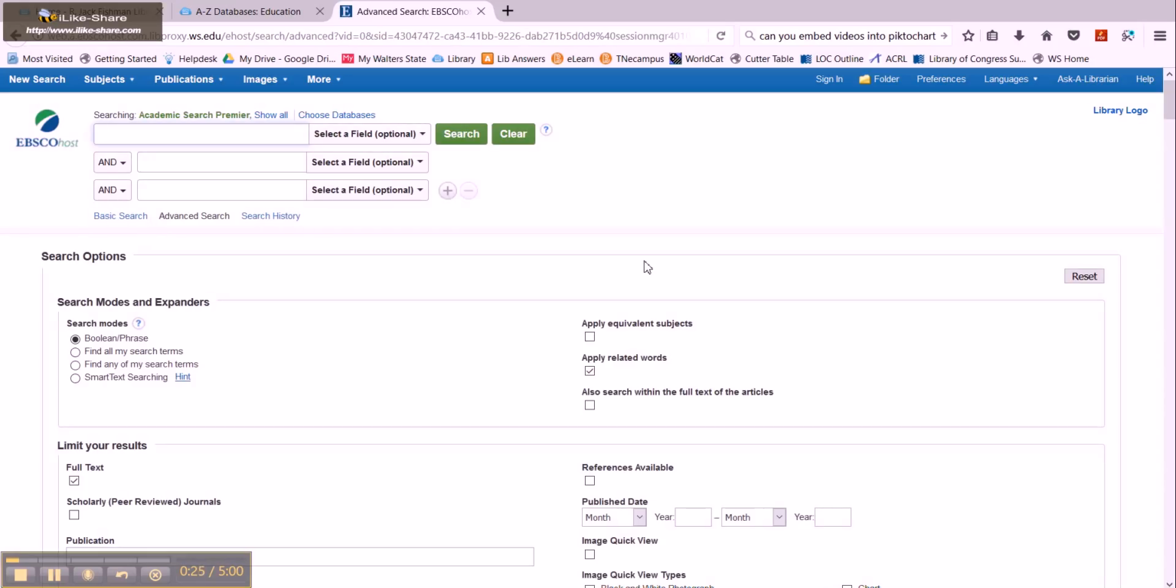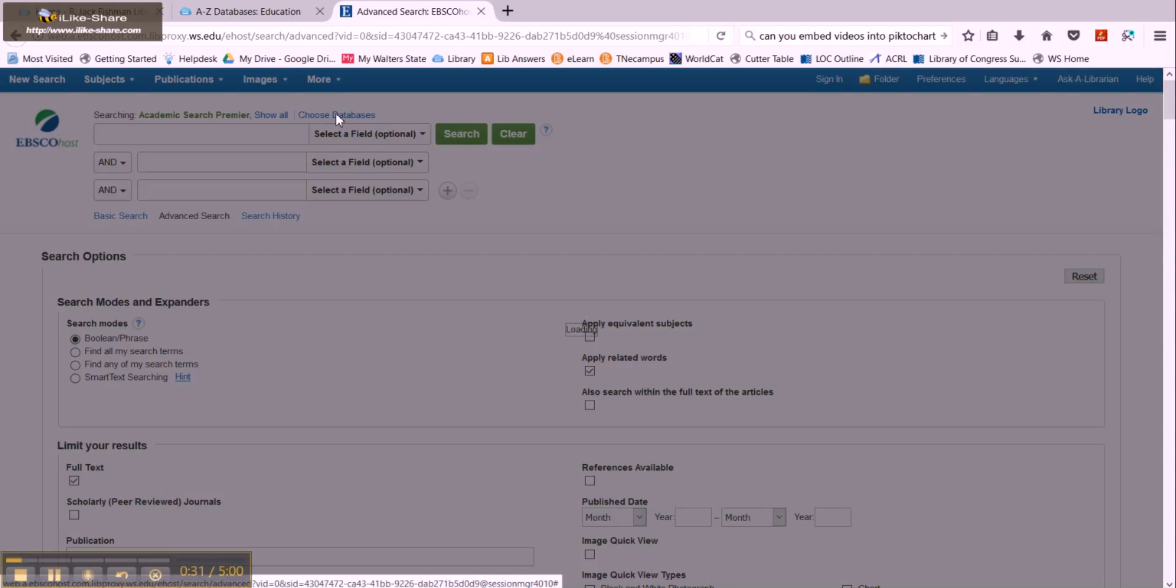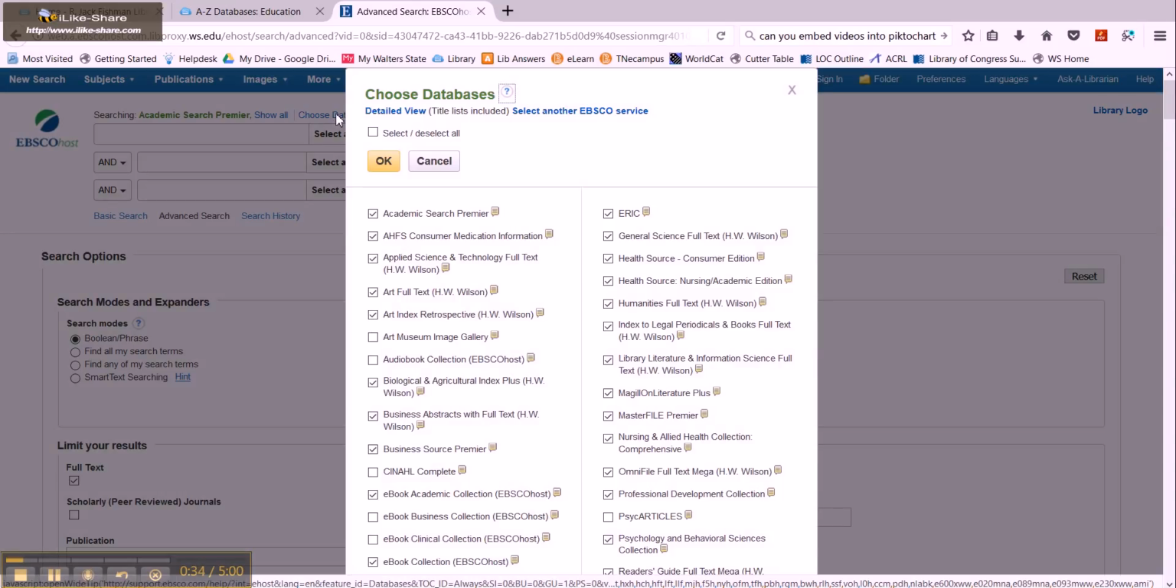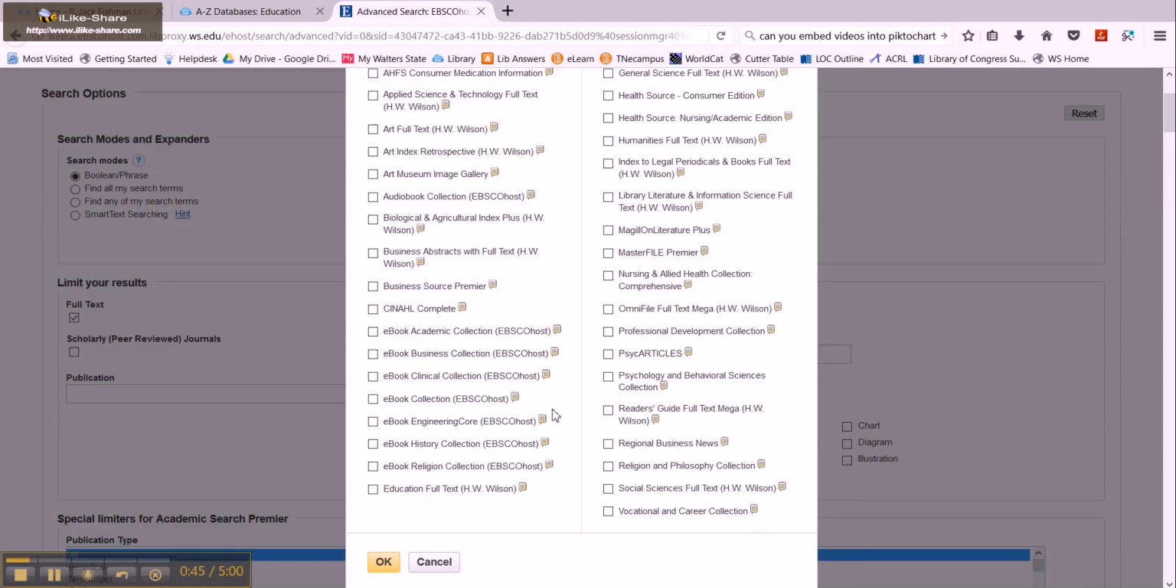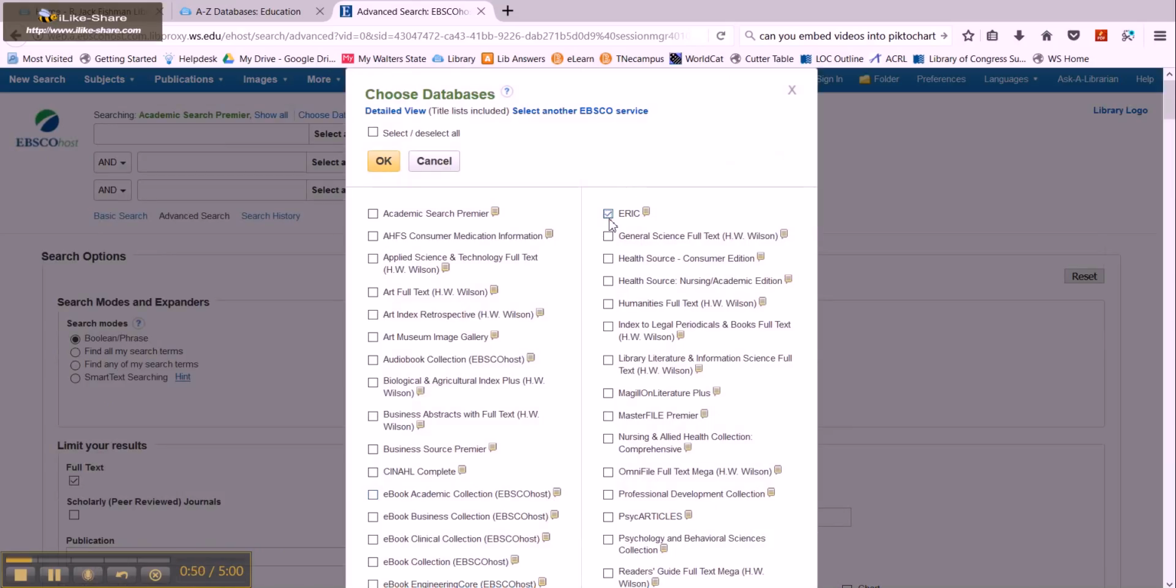And once we do that, we want to select some very specific databases that will be great for doing education research. So EBSCOHost owns all of these databases, but we just want to look at ones that will pertain to education. So we're going to click on this select and then deselect all of these options. But then we want to click on the Education Full Text. We want to click on ERIC because they're both really good education databases.